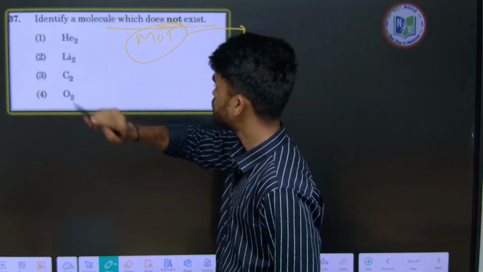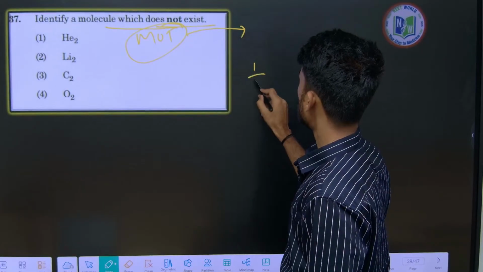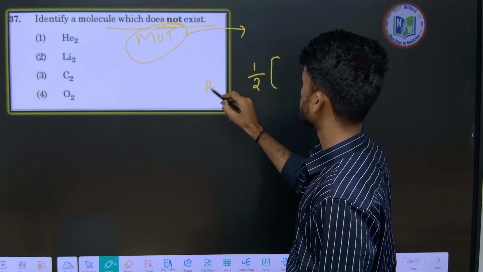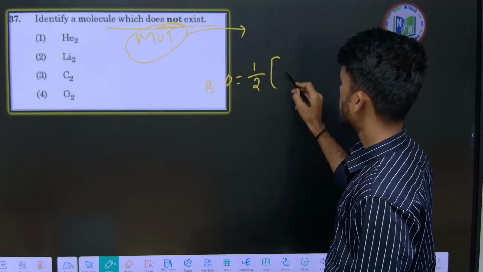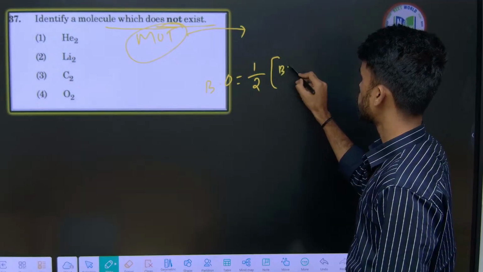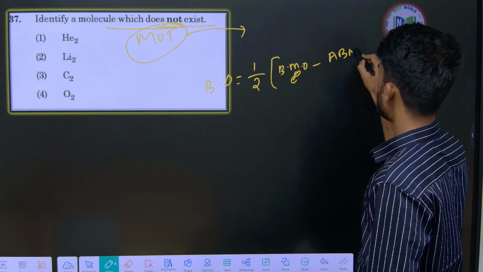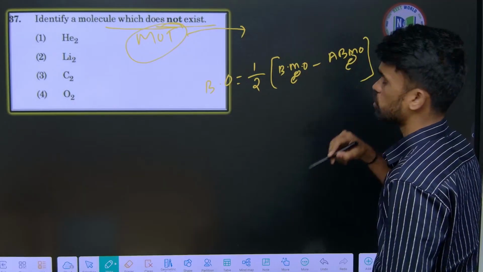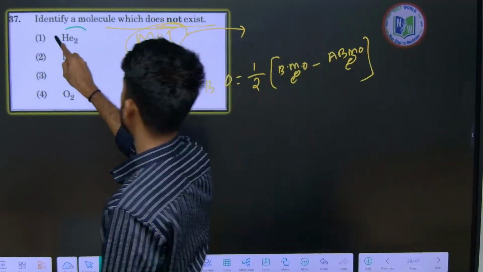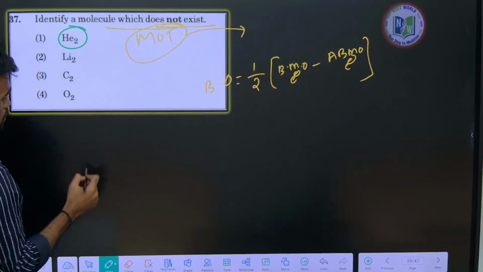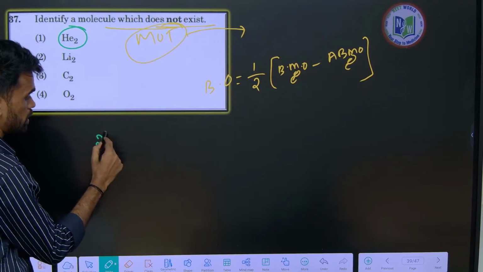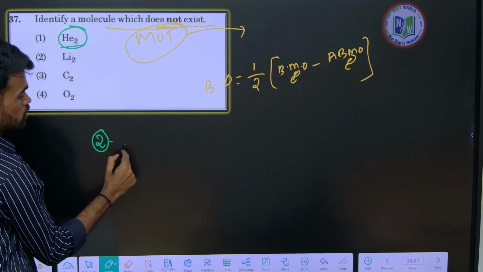So how can you find bond order? Bond order equals half into number of bonding molecular orbital electrons, BMO electrons, minus anti-bonding molecular orbital electrons, ABMO. This is what you need to find. For He2, helium has atomic number 2, so the molecule has a total of 4 electrons.